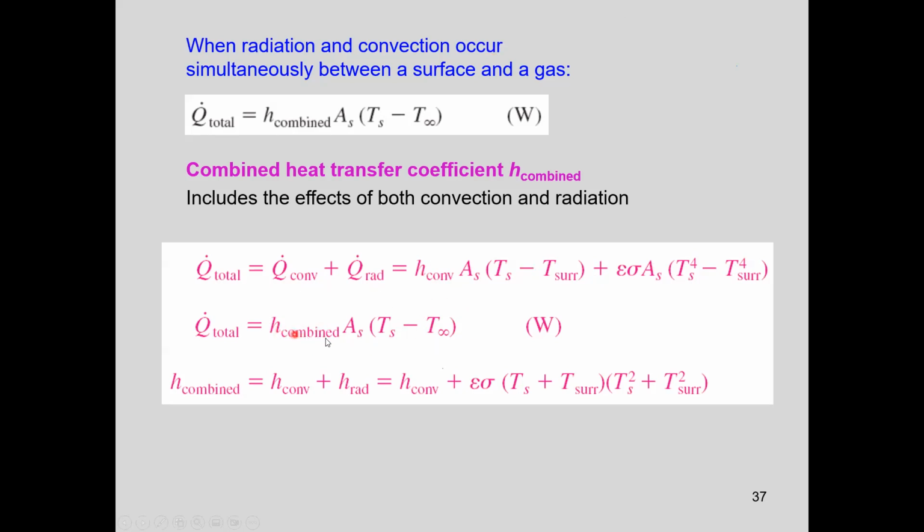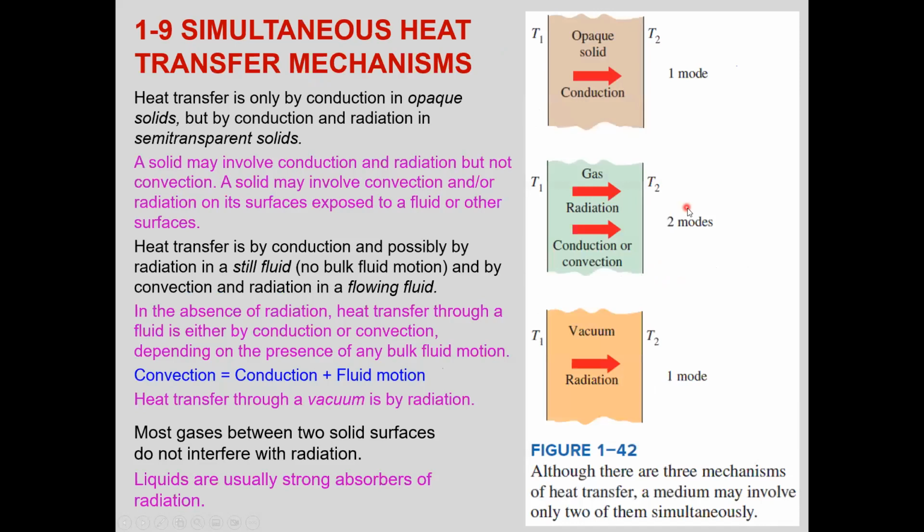We call that h combined. h combined is equal to h convection plus h radiation. What is h radiation? h radiation is equal to this. This is how we combine convection and radiation together into one formula. This h combined has the combined effect of convection and radiation. Sometimes we do that.